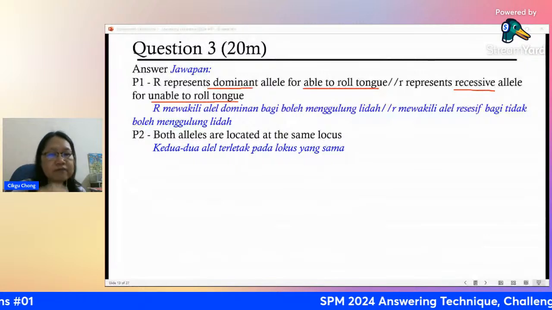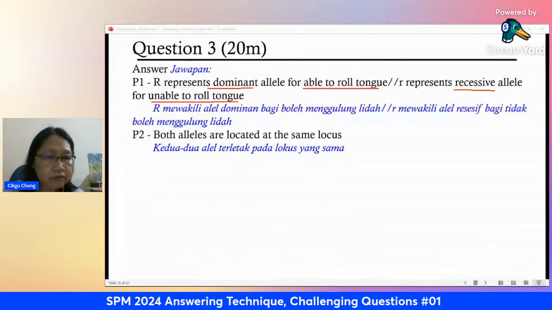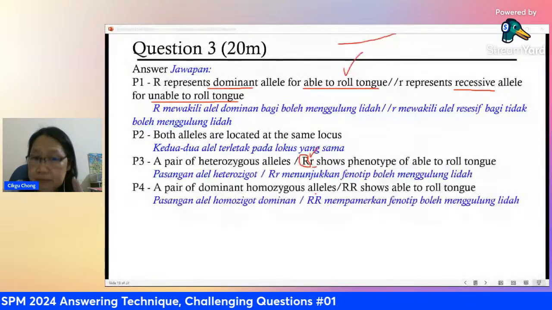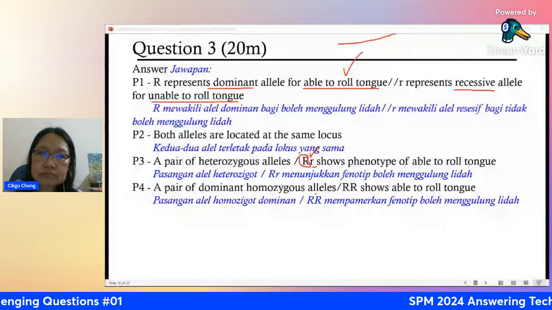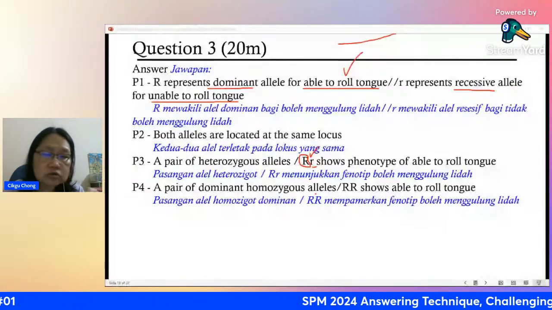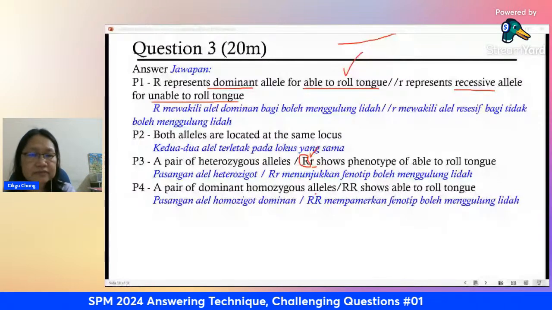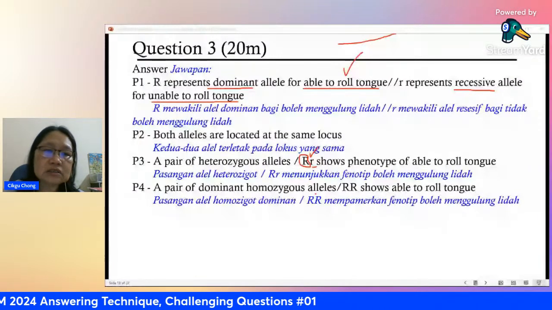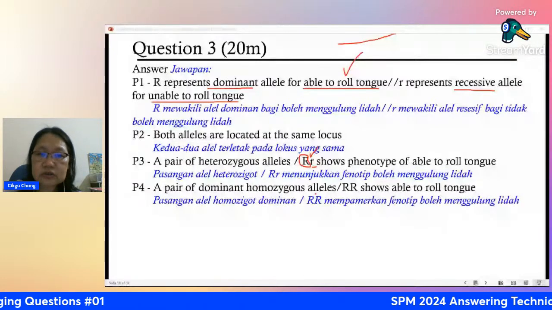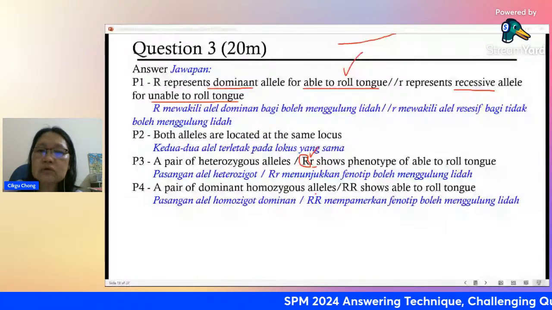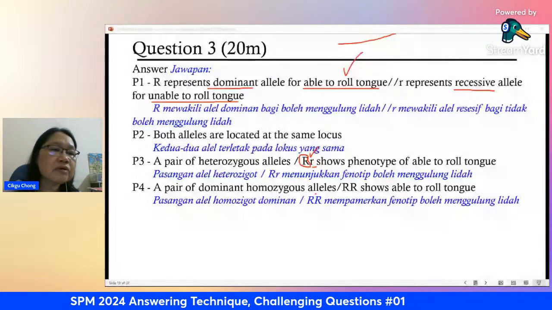If you have two dominant, we call it homozygous dominant. You have capital R, capital R, always a pair. It shows able to roll the tongue, because one dominant is already able, two also definitely able. And what about another case? If you have two small r's, which is homozygous recessive, then only you have the inability to roll the tongue.